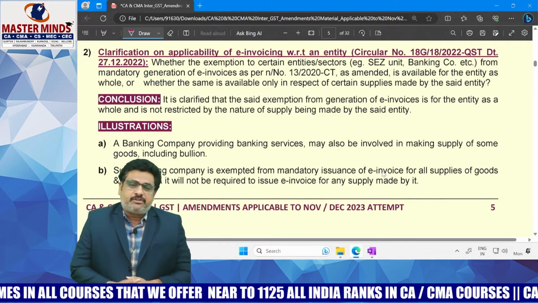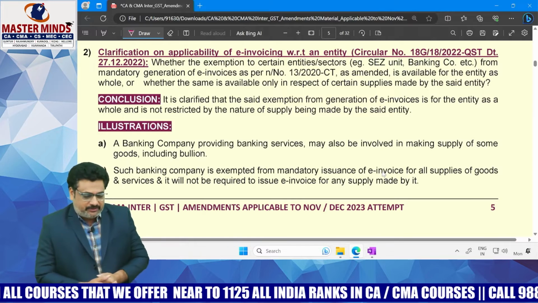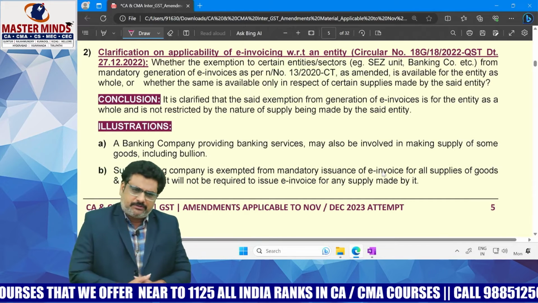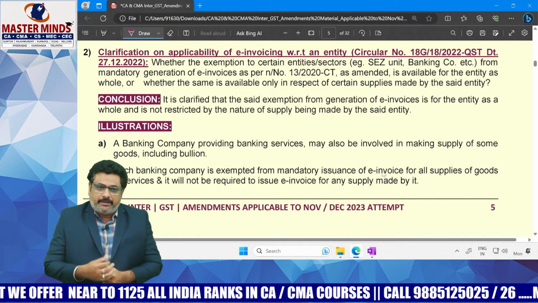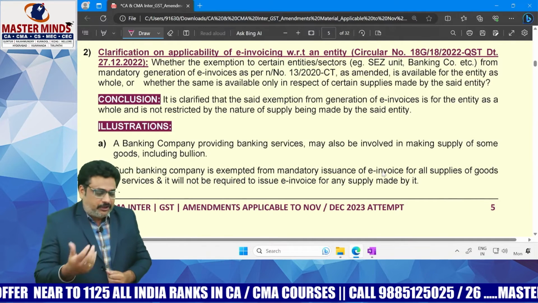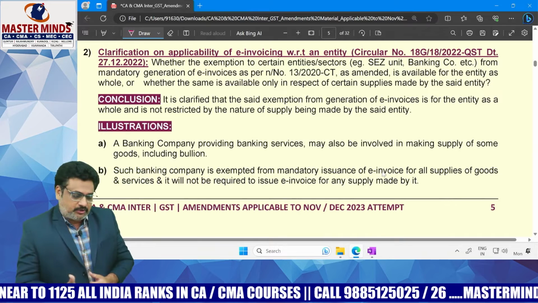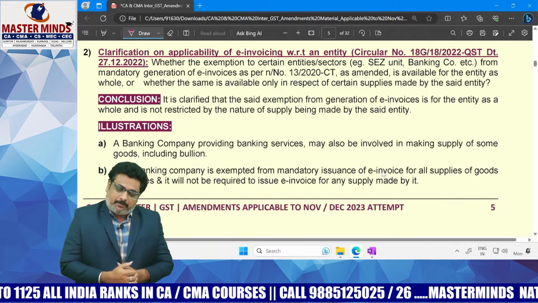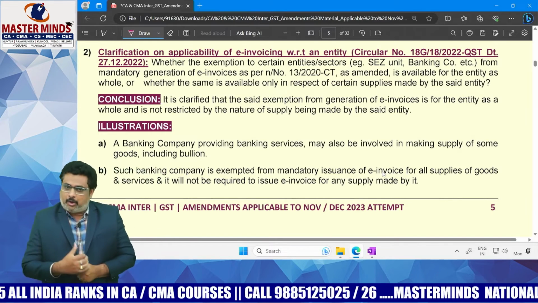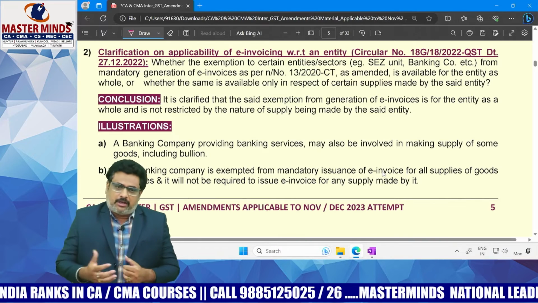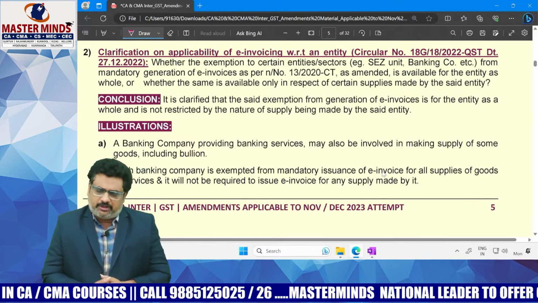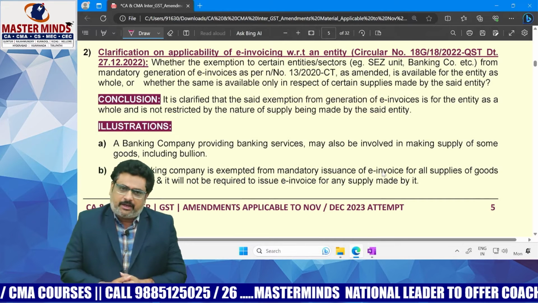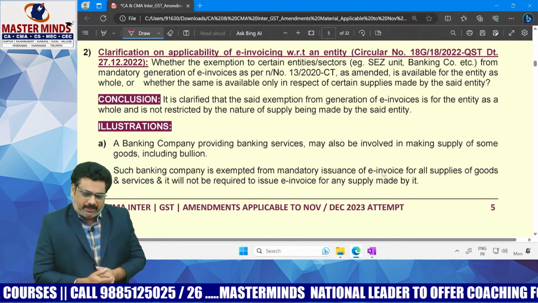Special economic zone units, banks, financial institutions, NBFCs, insurance companies, GTA, passenger transportation business, multiplex movie theaters, government departments, local authority. These people are not required to issue the invoice even though their aggregate turnover is more than 10 crores.